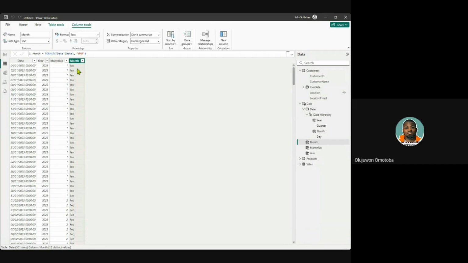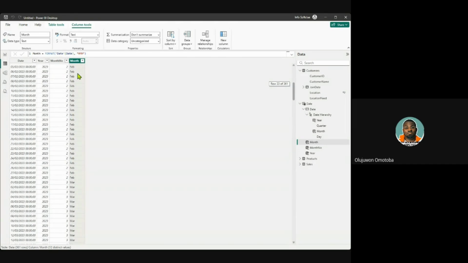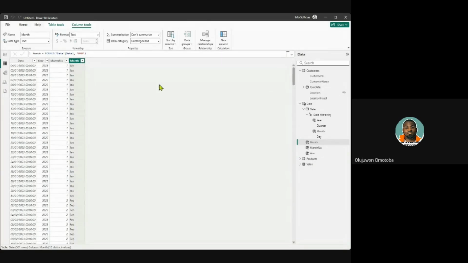Every Jan here at 31, representing the 31 days of January. You can see February, FEB, March, MAR, up to December. That is based on our calculation. Remember how this did not happen when we did calendar auto? All because we wanted things to be done properly, and we want it usable as the data analysts that we are.